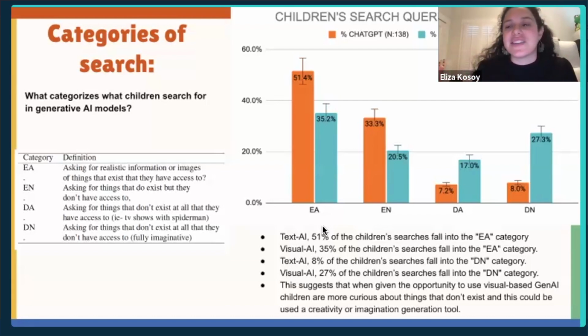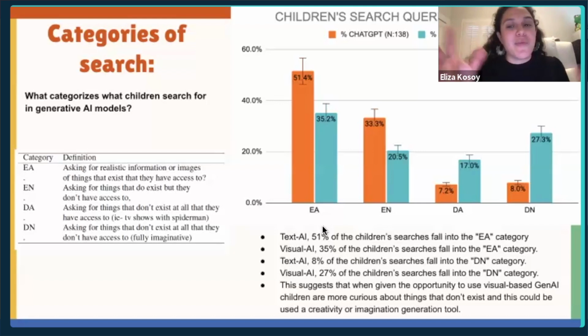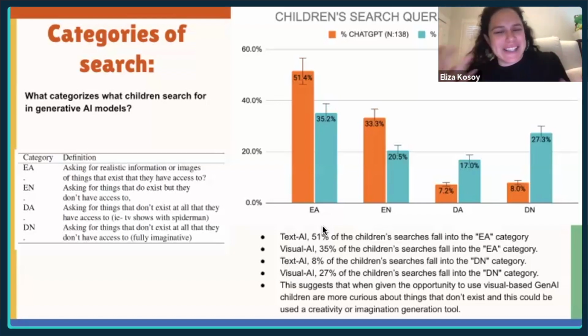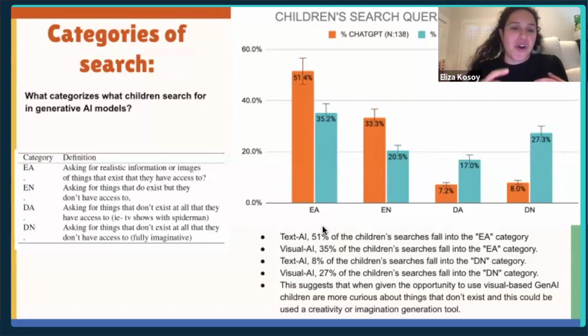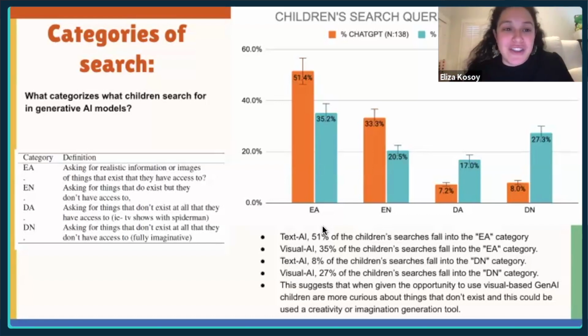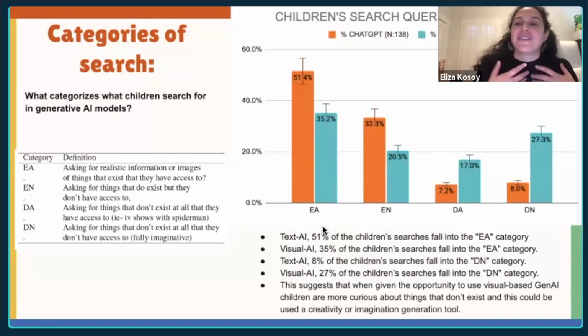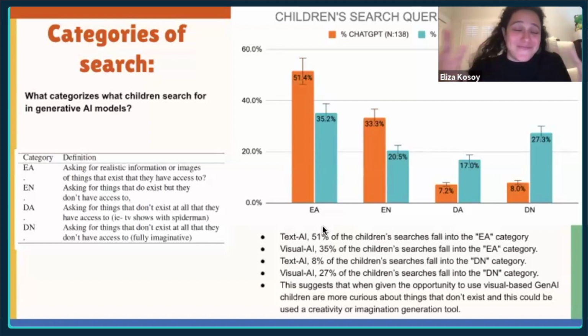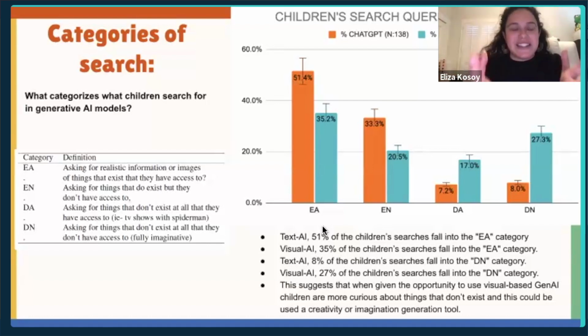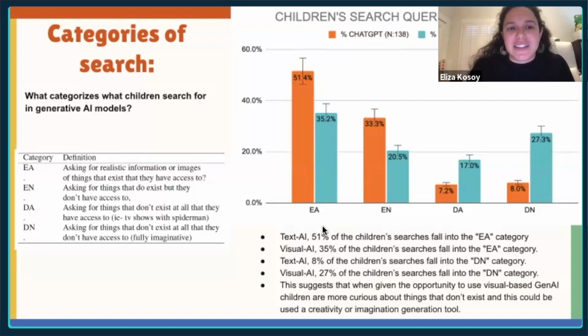But I think when I see results like this, it really shows me that with the more creative models, like the image generation models, children will be able to actually push their curiosity more and really get imaginative and search for things and perhaps push the boundaries of their own imaginations in a way they never have before. Like when I grew up, and presumably everyone in this room, when we grew up, we didn't have this, right? So our imagination was bounded by not reality and not what we could physically see. And I think being able to translate your imagination into this concrete thing is going to have some type of interesting effect on how children are growing up.